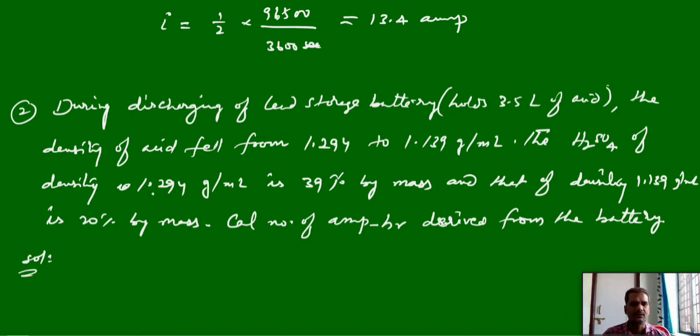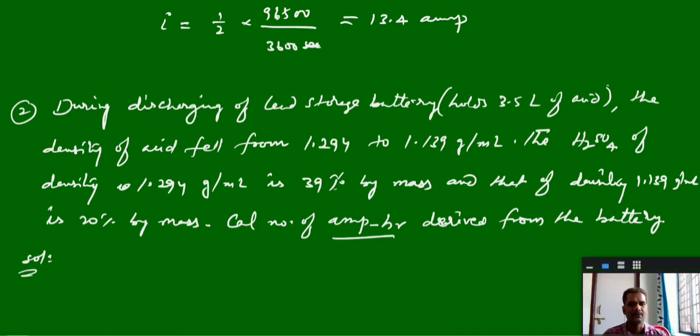The H2SO4 with density 1.294 is 39% by mass and that of 1.139 density is 20%. Then how many ampere hours of current are derived from that battery? During discharging some amount of current is produced, but we have to calculate it in terms of ampere hours.